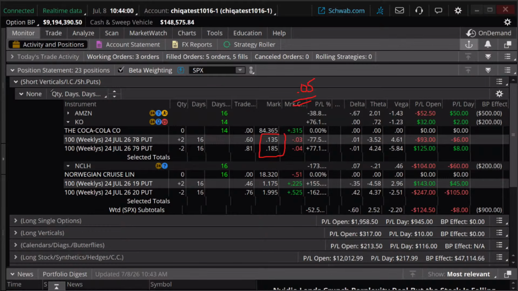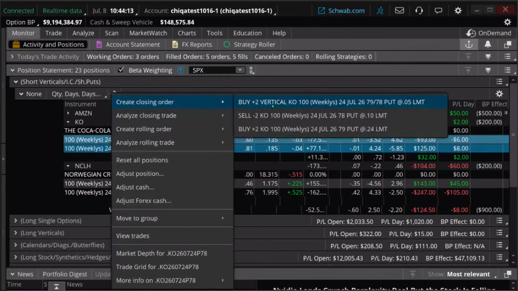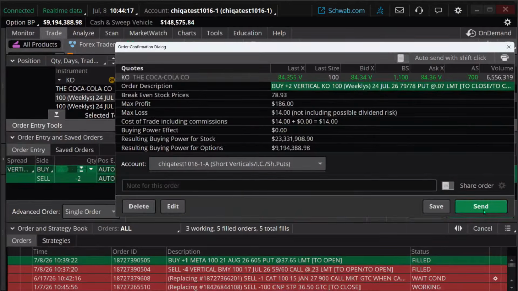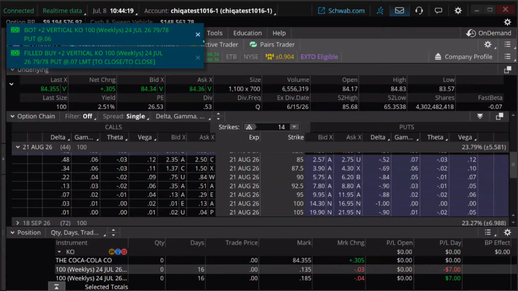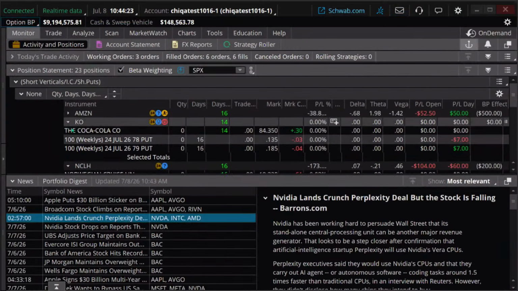So it's not a big profit, but I'm going to take what we have on that and get out of that at this point, because there's just not much more we can do on that trade. I'm going to highlight it. I'm going to create a closing order. I'm going to buy that back. And we're going to confirm and send that order to get out of that trade. Okay, so we're going to take that profit on that one.